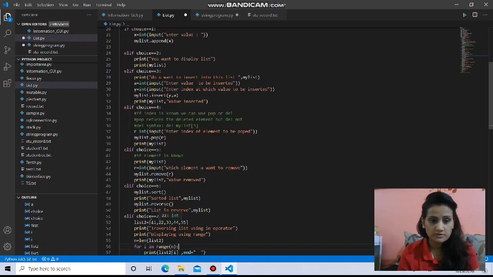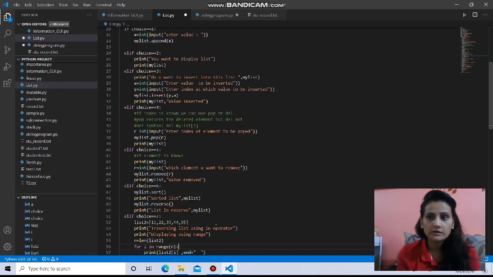Now choice 7. For choice 7, list2, here I have taken another list, that is list2, just to show you, because I don't want to make changes in the first one. So list2 I am taking, and my list2 has content as 11, 22, 33, 44 and 55, in sequence. Then traversing a list using an operator. Now traversing here means executing each element of the list using a for loop, or taking the control to each element once.